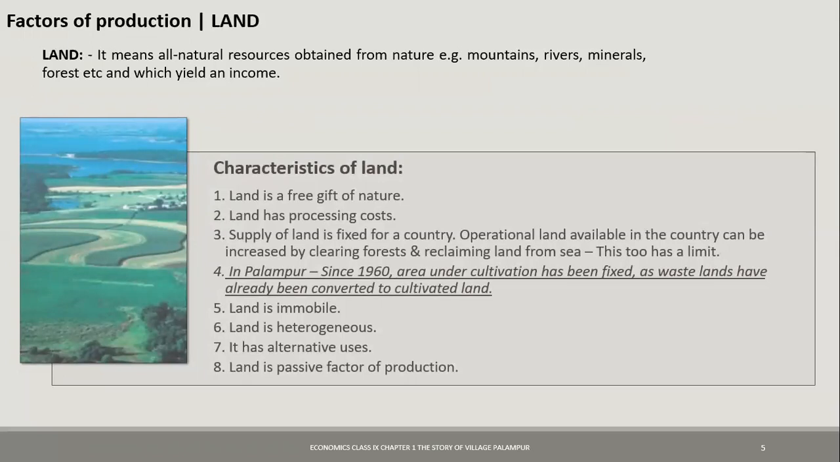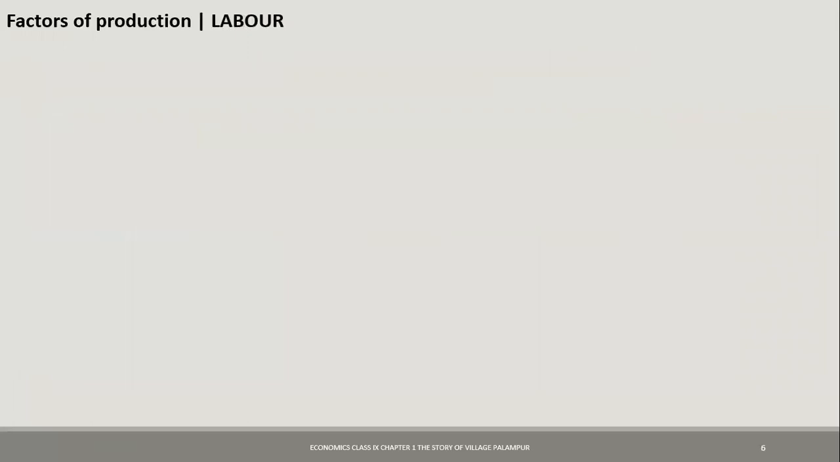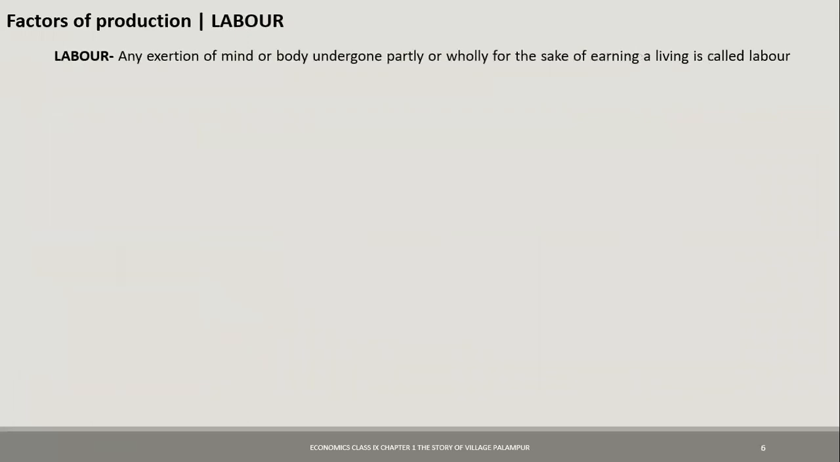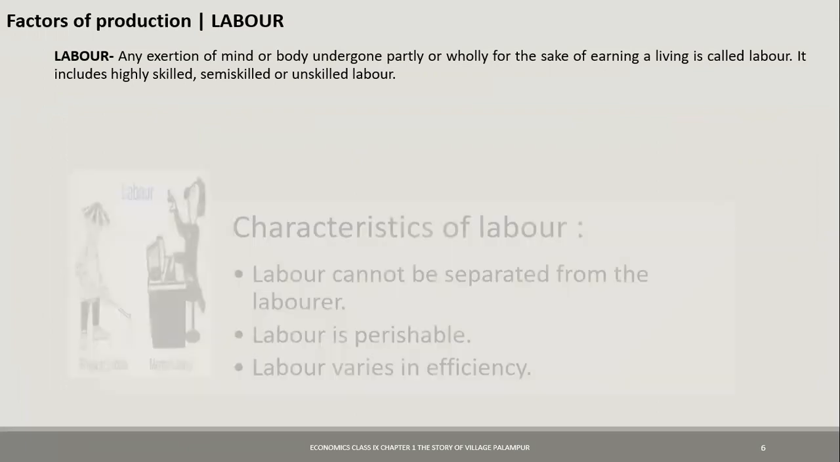So now we will see the characteristics of labor. What is labor? Whatever physical work or mental work is done by any person, that is known as labor. So as a definition, any exertion of mind or body undergone partly or wholly for the sake of earning a living is called labor. It includes highly skilled, semi-skilled, or unskilled labor.